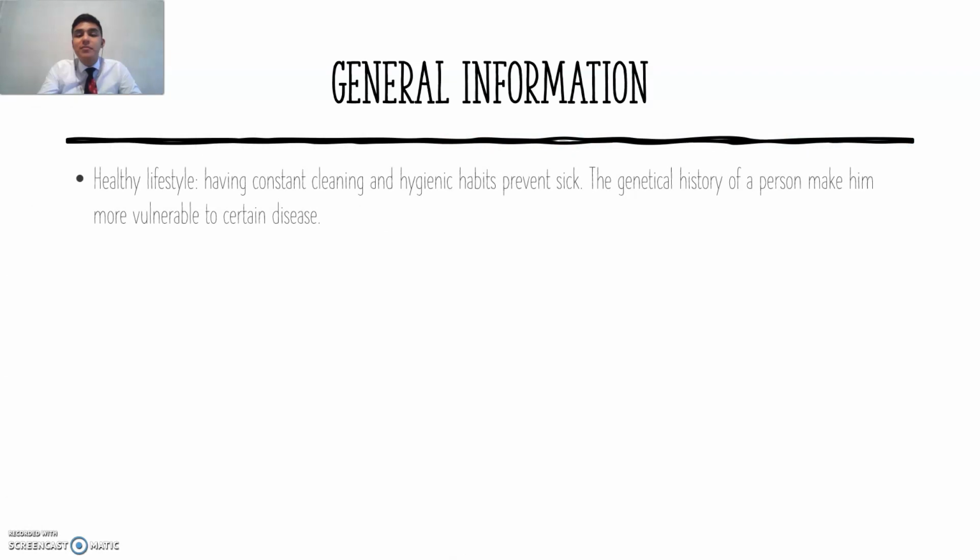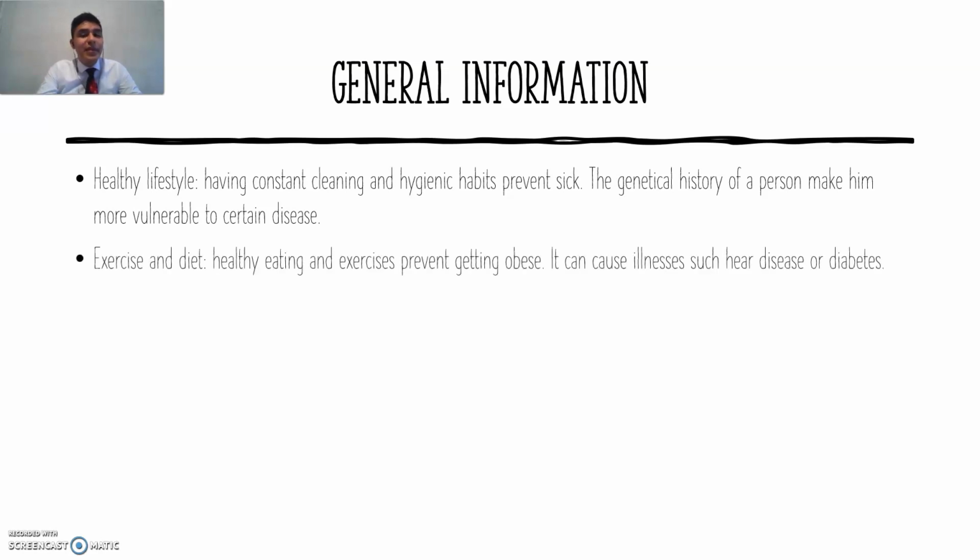All right, we have some other general information. A healthy lifestyle, which is having constant cleaning and hygienic habits, prevents sickness. And the genetic history of a person makes him more vulnerable to certain diseases, like I was mentioning with alcohol. So if in your family there are people that have had a disease related to drinking alcohol, and you start drinking alcohol, then you are going to be more vulnerable to that disease.